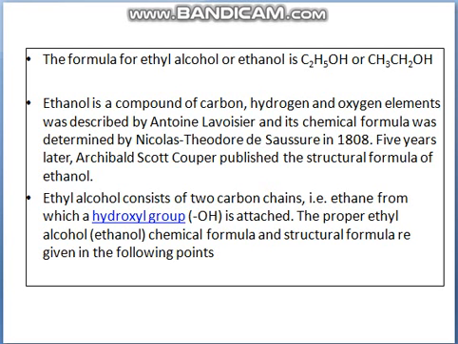Ethanol is a compound of carbon, hydrogen, and oxygen elements. Its formula was determined in 1808, and five years after its discovery, the formula was published. Ethyl alcohol consists of a two-carbon chain, ethane, to which a hydroxyl group OH is attached. The proper ethyl alcohol chemical formula and structural formula are given in the following points.